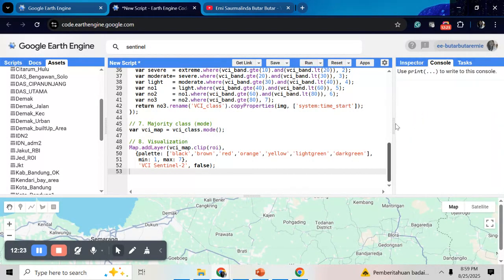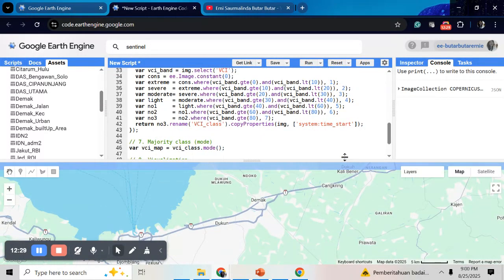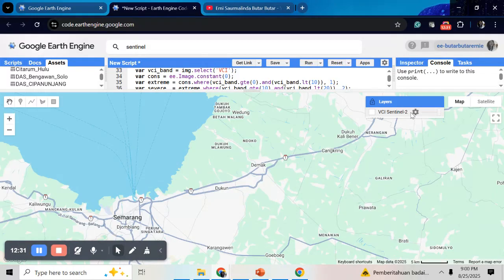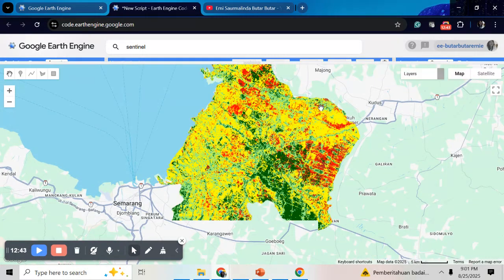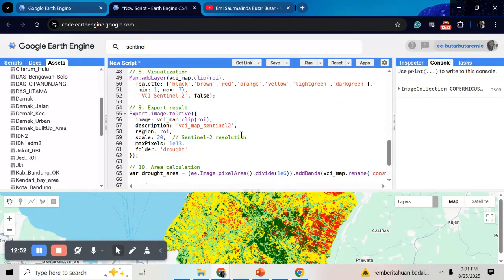And after a few moments, it will be showing the VCI value of Sentinel-2 using the mode value. Okay, maybe need a little time. Yeah, need a little time. But yes, we will wait.